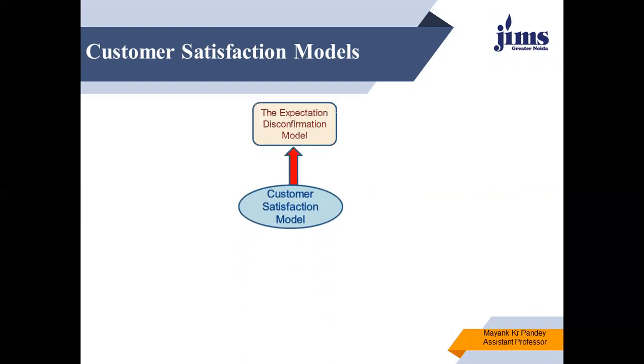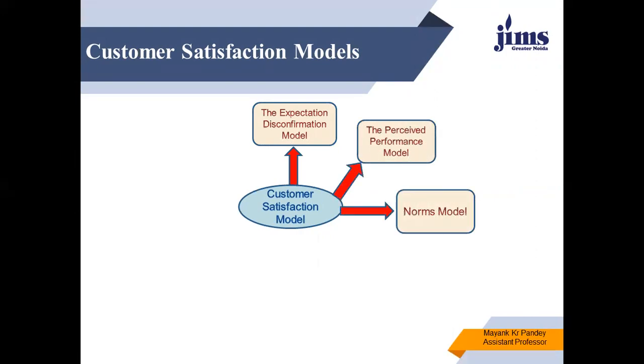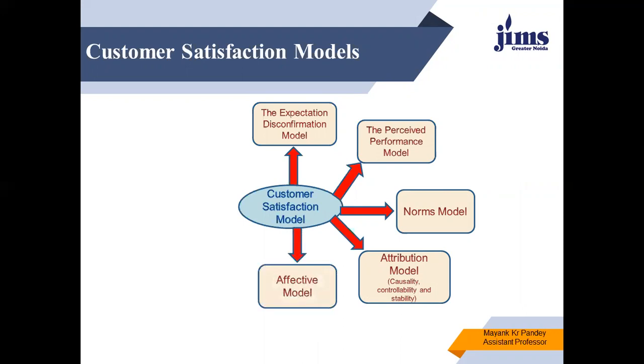So among customer satisfaction models, there is the expectation-based confirmation model, the perceived performance model, the norms model that is purely based on norms set by the service provider, then the attribution model where causality, controllability, and stability are basic parameters to understand customer satisfaction. The affective model, where the affect on the customer's mind is the key to understanding customer satisfaction.